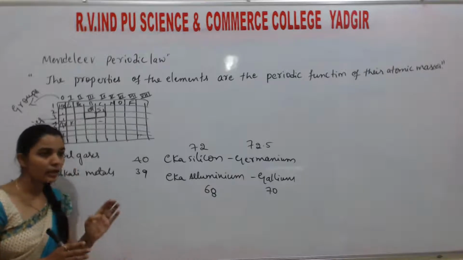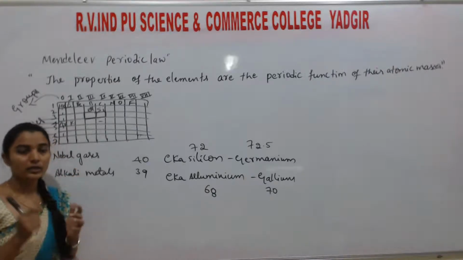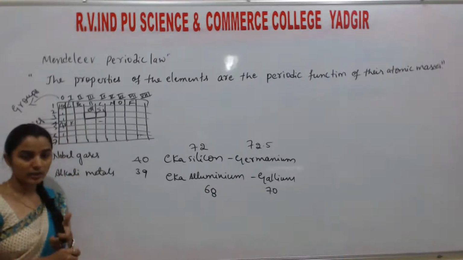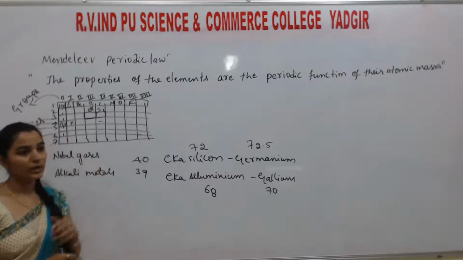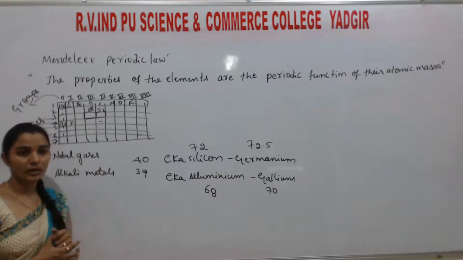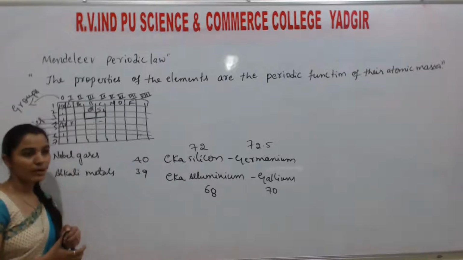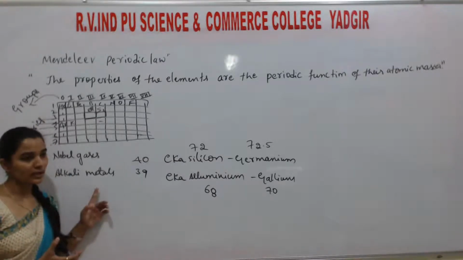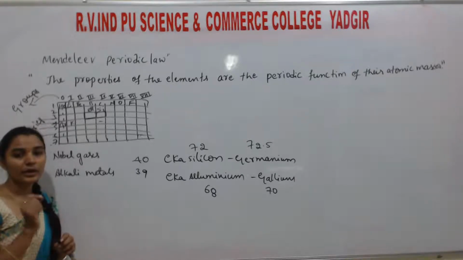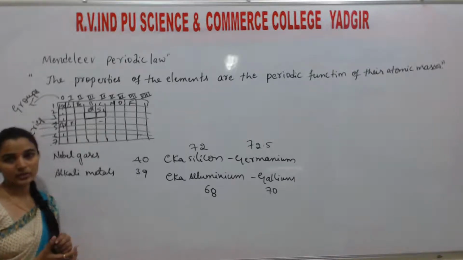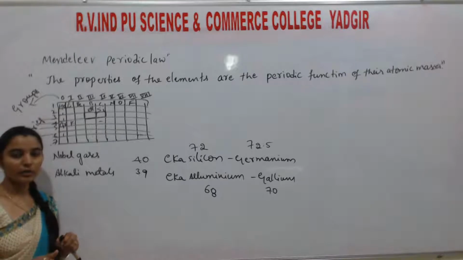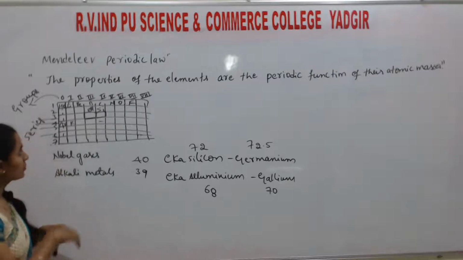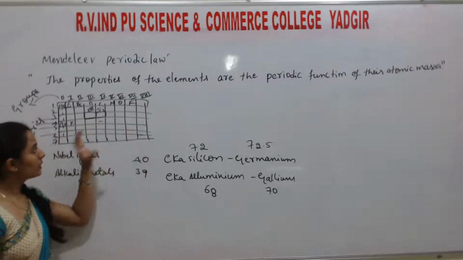Until Henry Moseley, in the year 1918, he suggested a modern periodic law. He proposed a modern periodic law, while until then we were following Mendeleev's periodic law. Understand? So he is the key scientist who gave an elaborate idea to frame the modern periodic table. Now what we are using is the modern periodic table with 118 elements. So students, this is all about Mendeleev's periodic table.